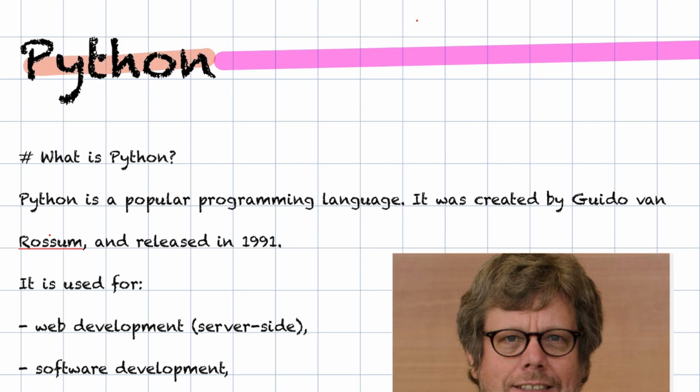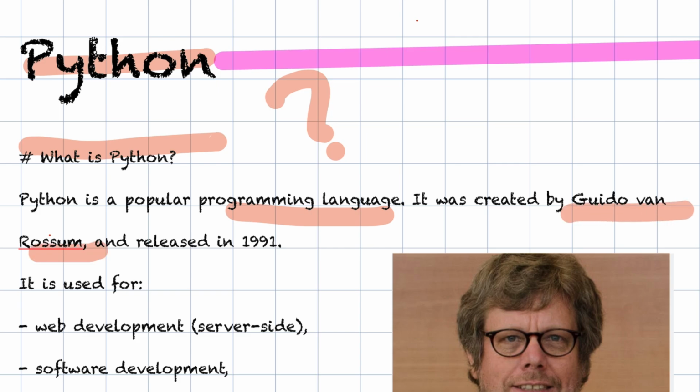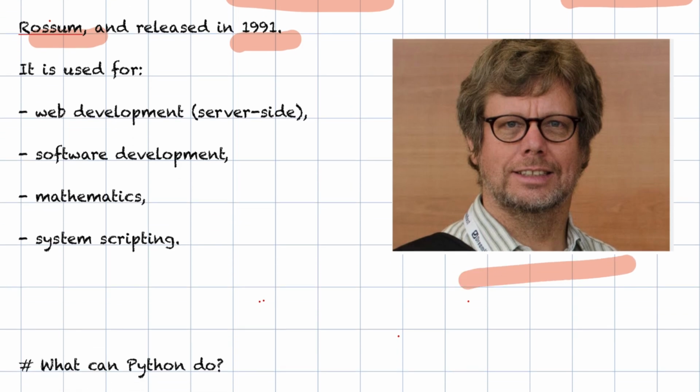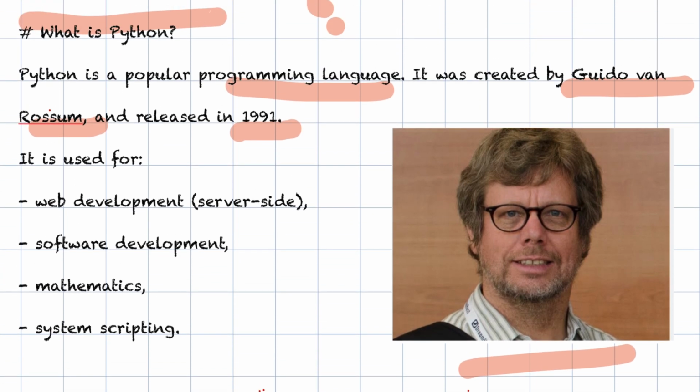First of all, we need to know what is Python. Python is a popular programming language. It was created by Guido van Rossum and it was released in 1991. Here is a picture of him and where Python is used.